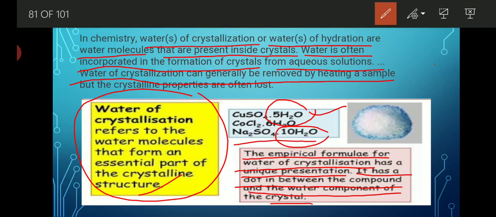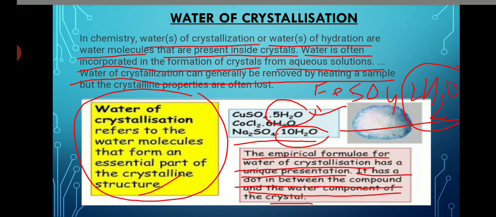So we used to represent water of crystallization along with the salt, like FeSO4.2H2O. See, it is a hydrous salt. Whenever this type of water molecule is present along with any salt, that salt is known as a hydrous salt, and whenever this water molecule is not present along with salt, that salt is known as an anhydrous salt. So on the basis of water of crystallization, two types of salt are present, that is hydrous salt and anhydrous salt.